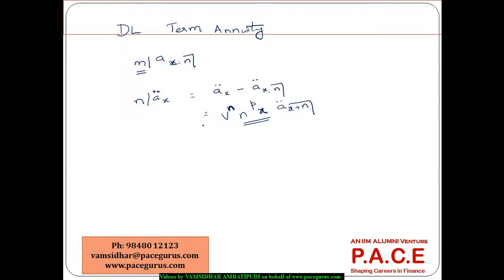So these kind of relationships we really need to be comfortable with when we are solving the numericals. But in some cases, apart from annuity due as well as annuity paid at the end of the period, we could also have the situation of continuous annuities where the payments are made continuously during the period.